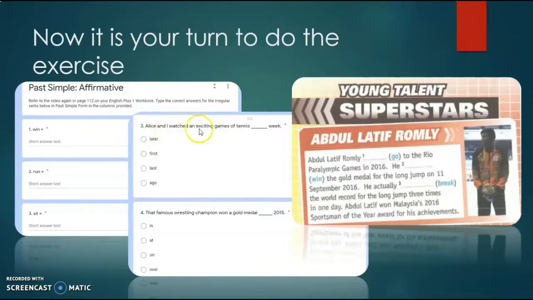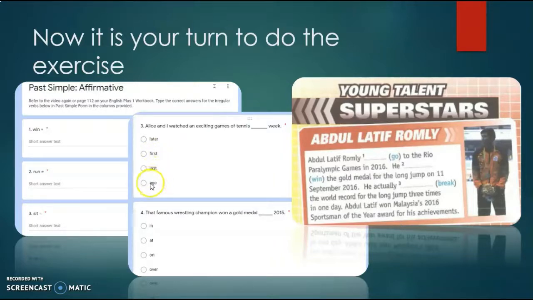"Alice and I watched an exciting game of tennis blank week." Which one is it? Later, first, last, ago. Since it is using the past tense, "watched", which falls under the category of regular verbs, meaning it already happened in the past, we cannot use "later week", and it is most definitely not "first week".